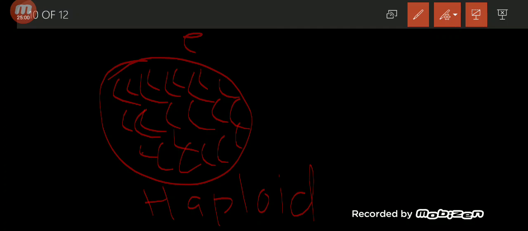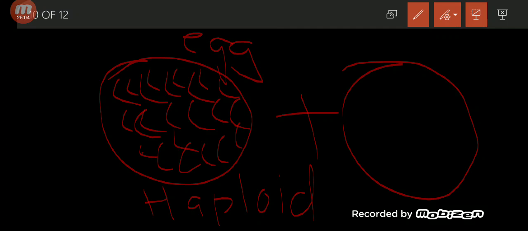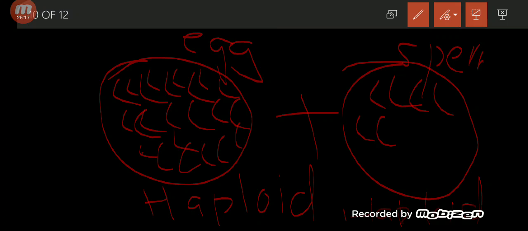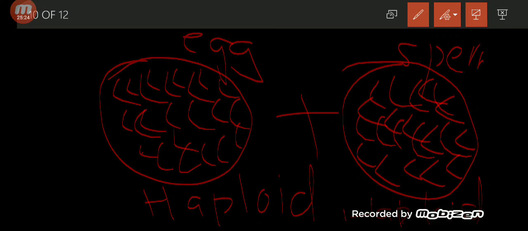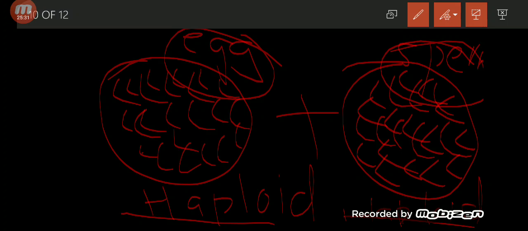Let's say it is an egg cell, plus there will be another haploid cell. This is a sperm cell, and it also has n number of chromosomes: 1, 2, 3, 4, 5, 6, 7, 8, 9, 10, 11, 12, 13, 14, 15, 16, 17, 18, 19, 20, 21, 22, 23. So this is a haploid cell, and this is a haploid cell: egg cell, sperm cell. Now what will happen?